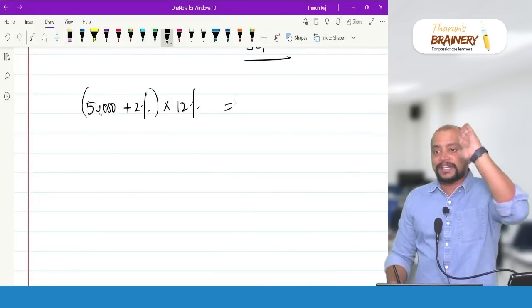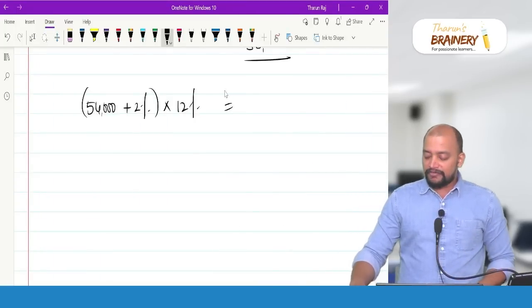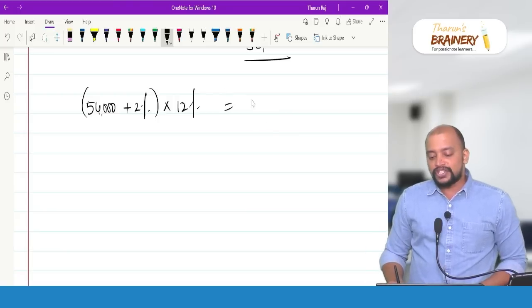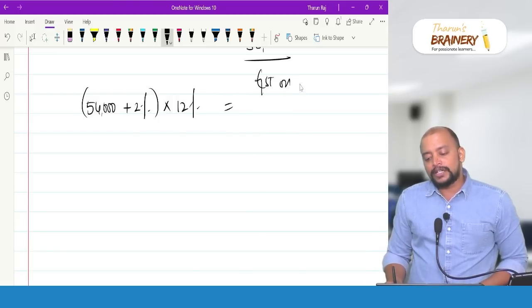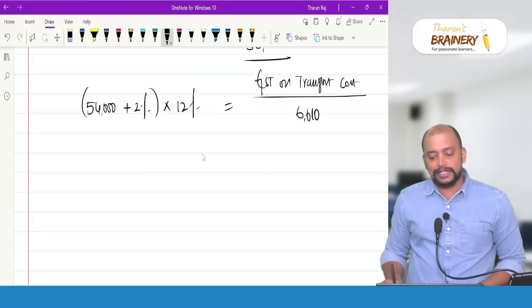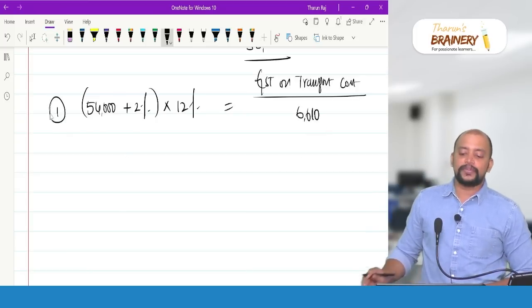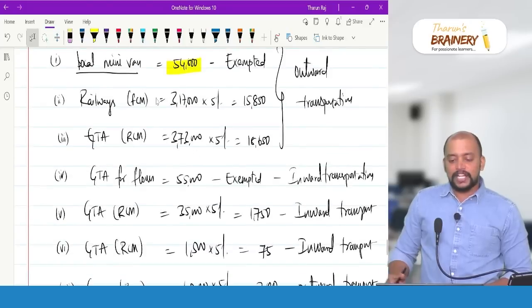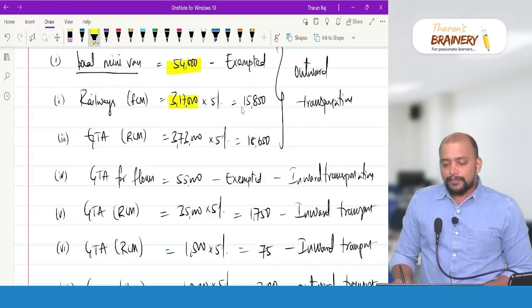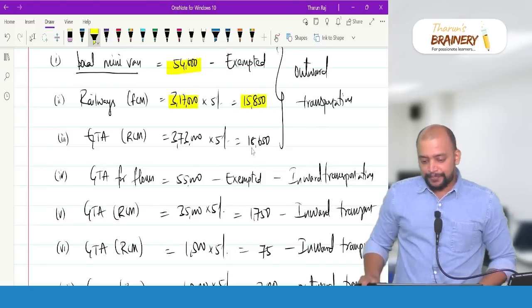So first add 2% on the 12%. 54,000 plus 2%, 55,080 on the 12%. So therefore, GST on transport cost is 6,609.6 or 610. Then second outward transportation. Second outward transportation is 3,17,000, and on that plus 15,850.